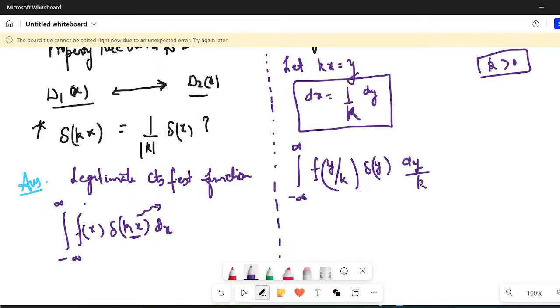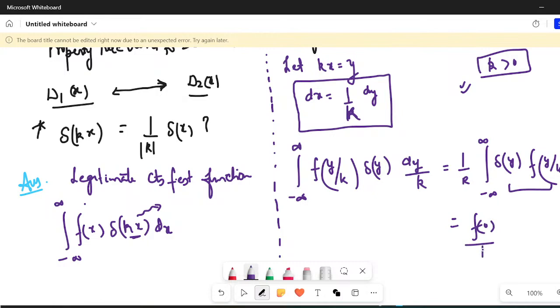This is only if k is positive. So the answer you must be getting is 1 upon k, integration minus infinity to plus infinity, Dirac of y, then f of y by k, dy, and what you will get out of this is simply f of 0. So this is f of 0 divided by k.